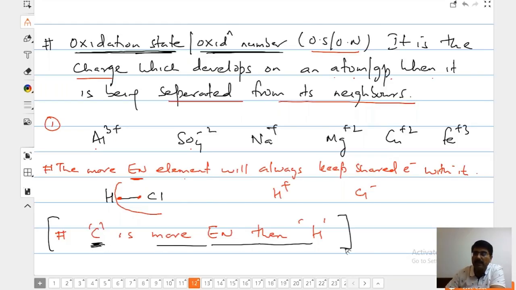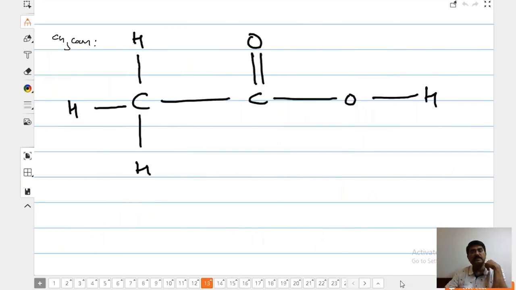Carbon is more electronegative than hydrogen atom. This is a fact. Out of carbon and hydrogen, which is more electronegative? The carbon is more electronegative. Right? See on the screen. Something very important is going to crop up.